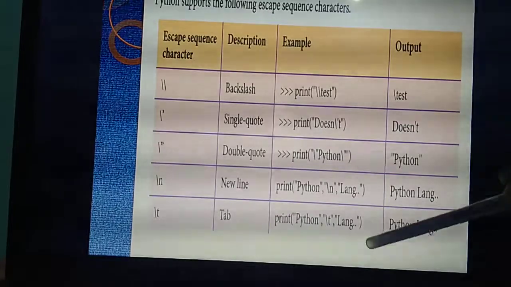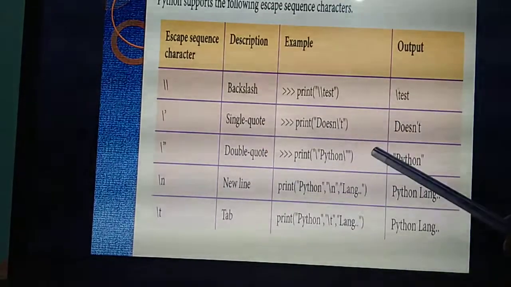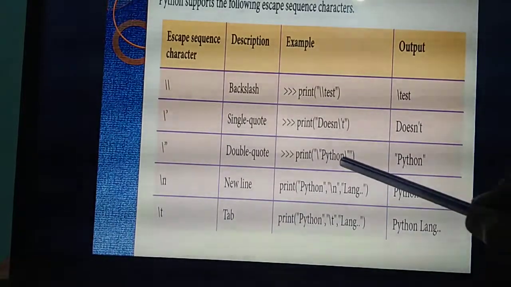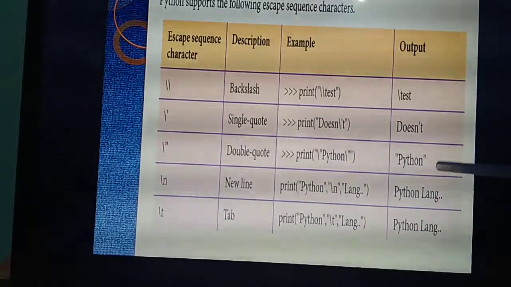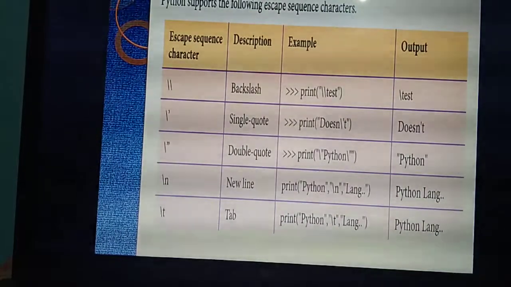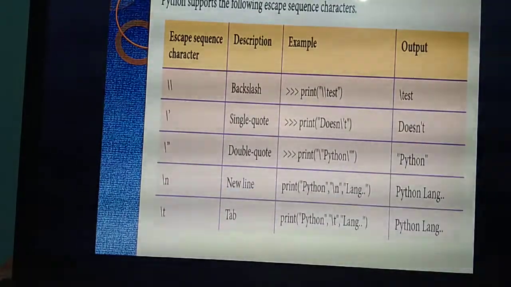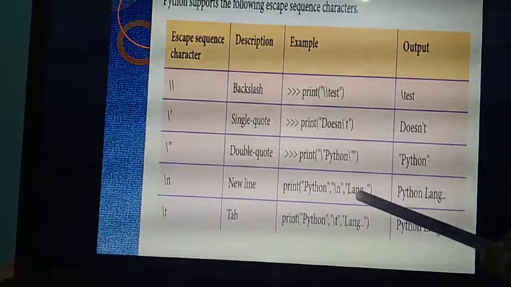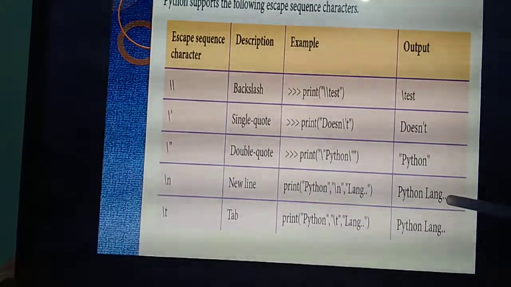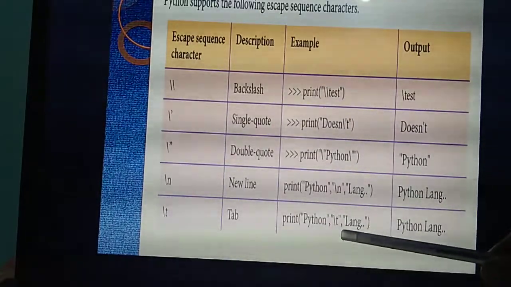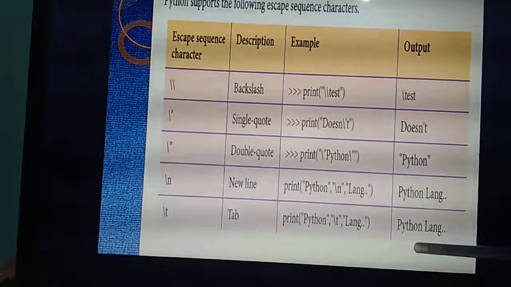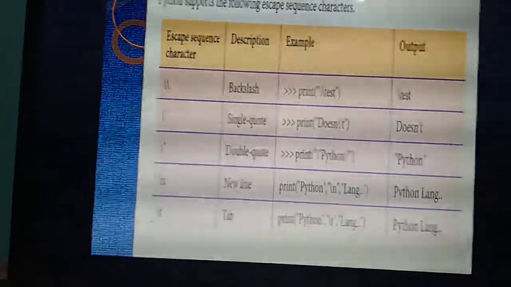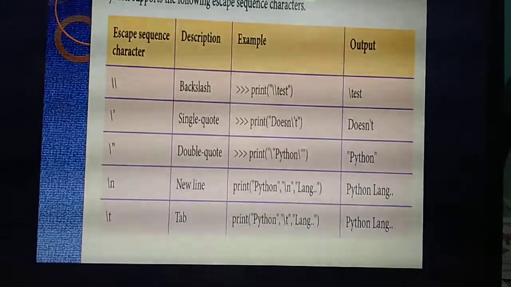So just once you read, you will understand. Then backslash with double quotes. This backslash I am giving inside double quotes, so that particular character will display in the output screen with double quotes. Then backslash n means Python will automatically go to the new line and display the next one. Then backslash t means it will allocate tab space. By reading itself you can understand. So once just go through it.